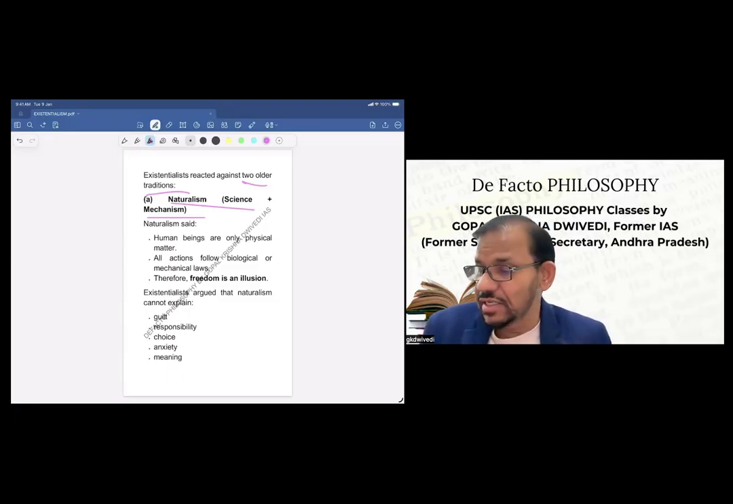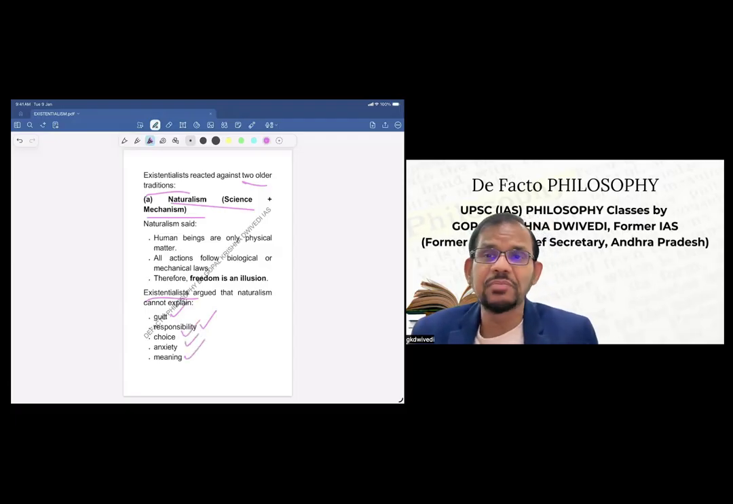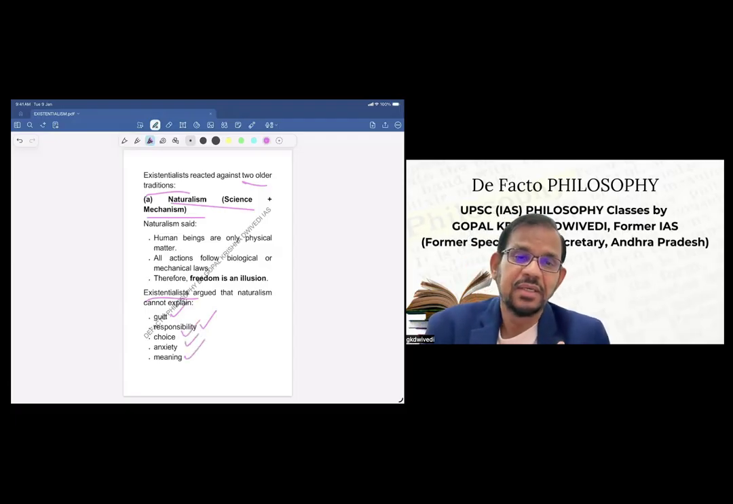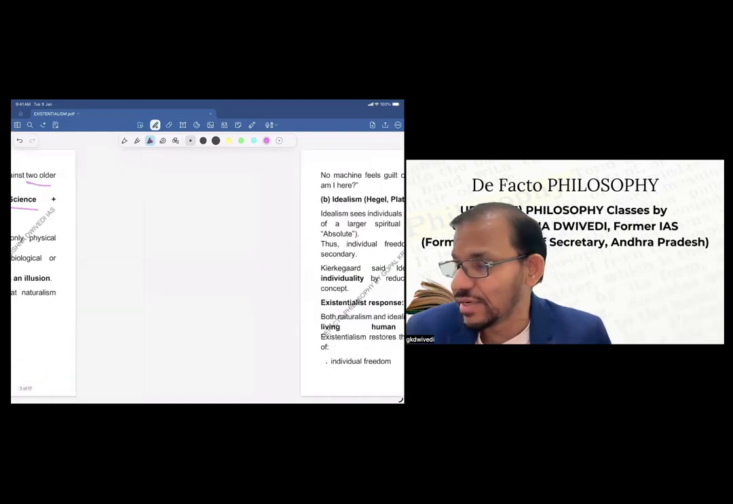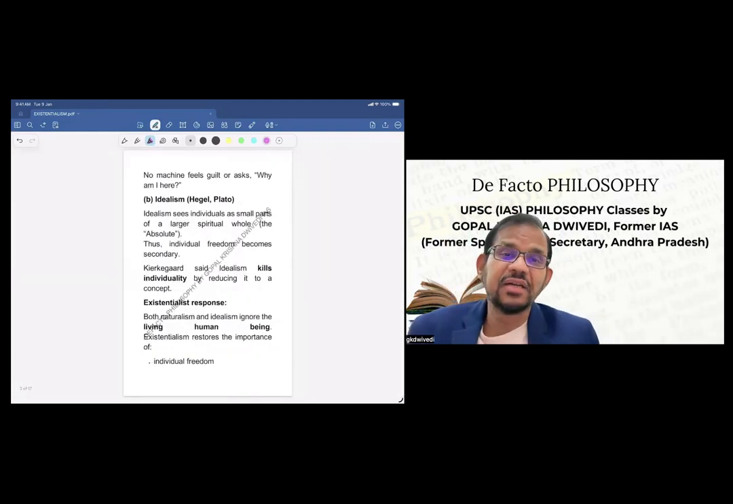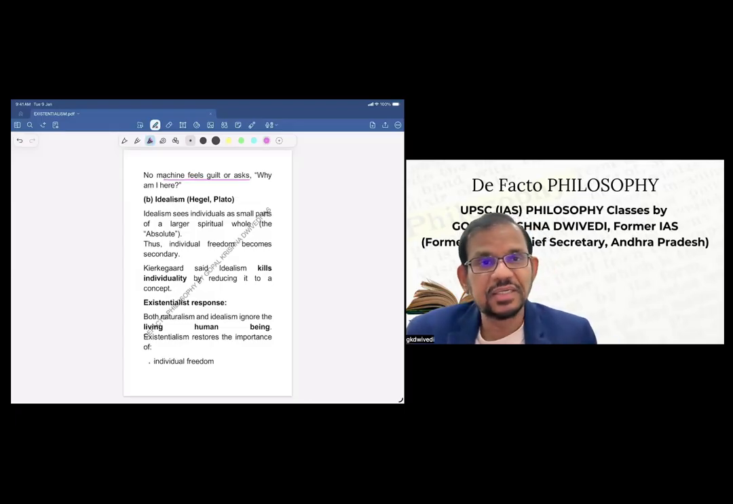Now, existentialism, in contrast, argues that naturalism cannot explain guilt, responsibility, choice, anxiety, meaning, etc., because machines do not have all these things. So, therefore, this is different. No machine feels guilt or asks why I am here. So this is the difference with naturalism, which is basically science also.